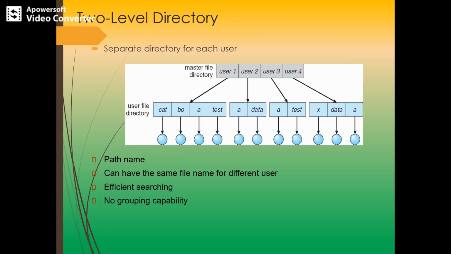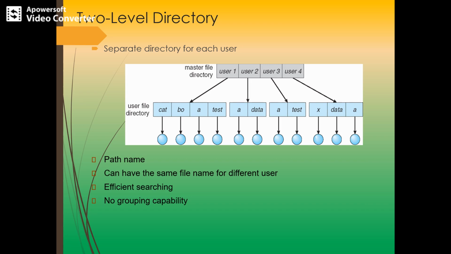So this other kind of structure is nothing but a hierarchical directory system, wherein the files are grouped together to form subdirectories. Subdirectories are possible, and in the case of a hierarchical file system, the root directory will point to other directories and files. In this hierarchical directory system, there are different categories like two-level directory structure, tree structure directories, or acyclic graph directories. Under this, the first is the two-level directory.